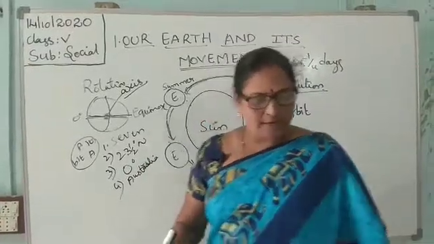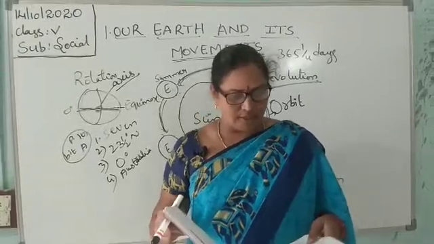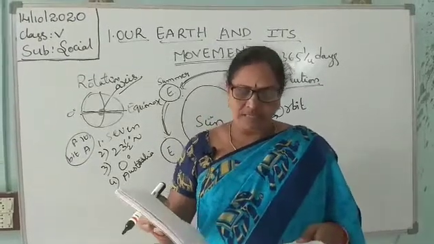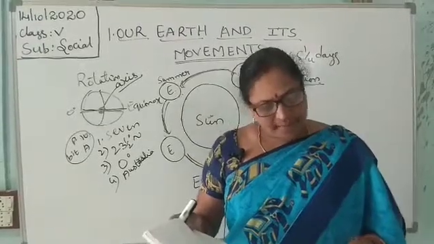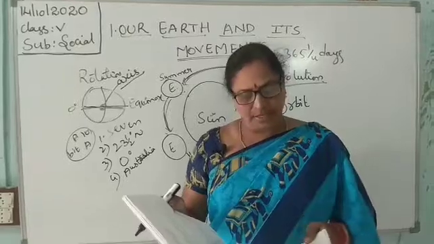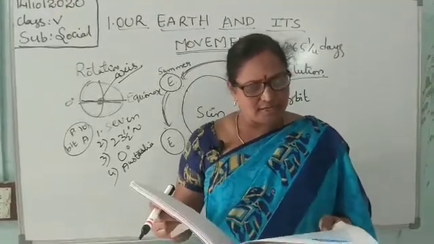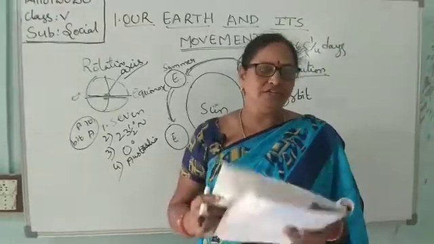Okay. Again I will repeat. How many continents are there on the earth? There are 7 continents. The Tropic of Cancer lies at 23.5 degrees north. The longitude passing through Greenwich is marked as 0 degrees. The smallest continent in the world is Australia and the largest one is Asia.